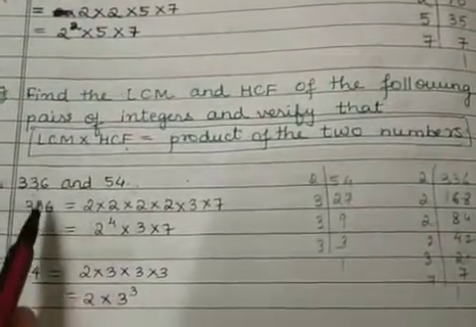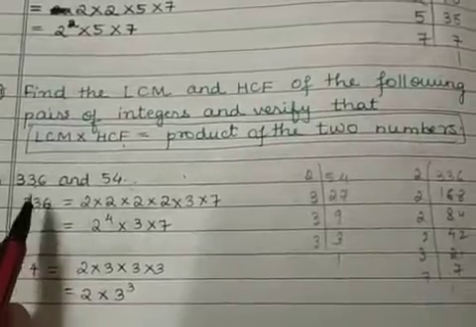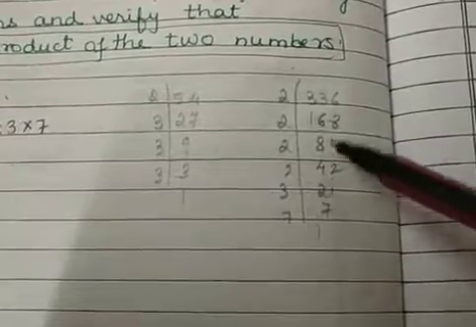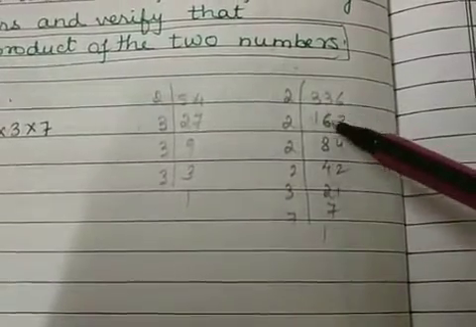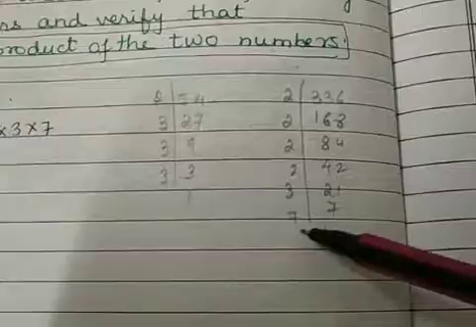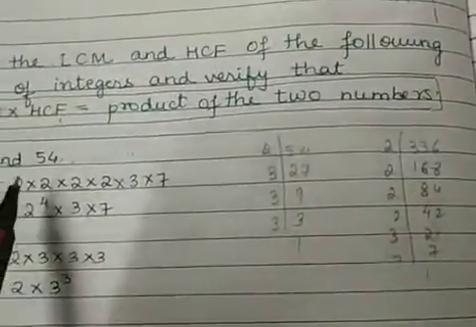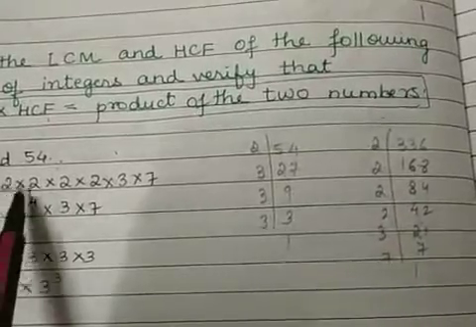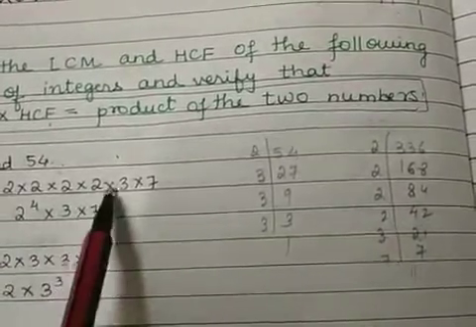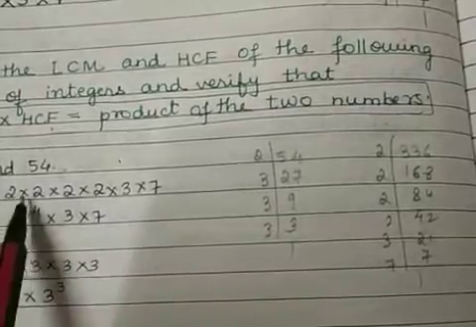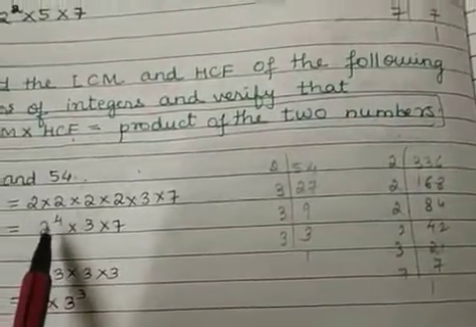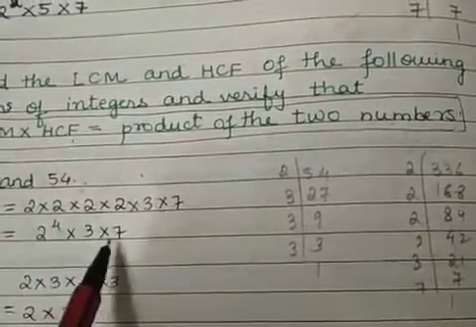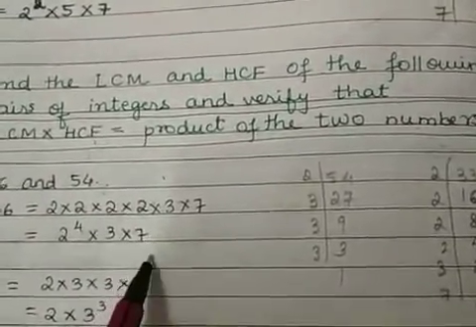54. Now let us find the prime factors of 336, and on solving this I get these as my prime factors. So let us write it down. So they are 2, 1, 2, 3, 4, 4 2's multiplied by 3 multiplied by 7. Now I can group these together. So I get this equal to 2 raised to 4 multiplied by 3 multiplied by 7.